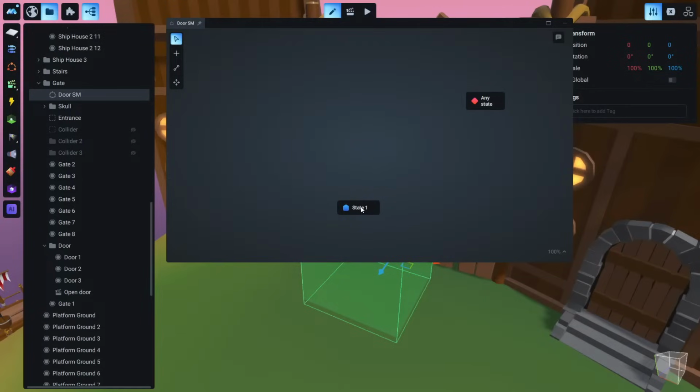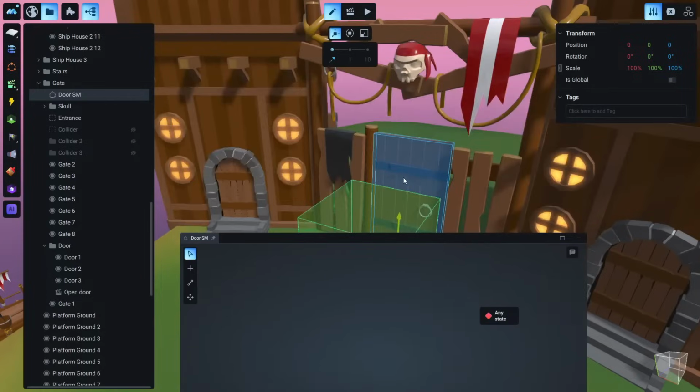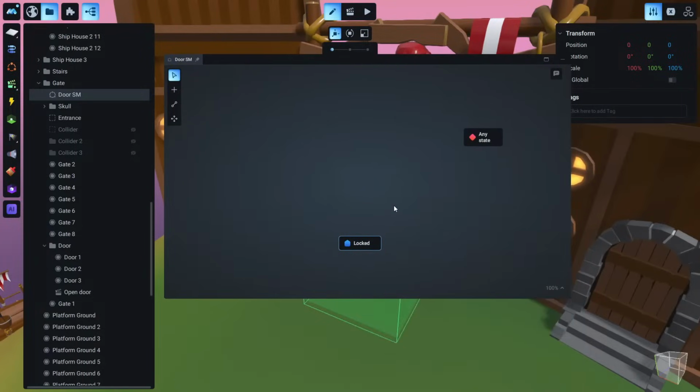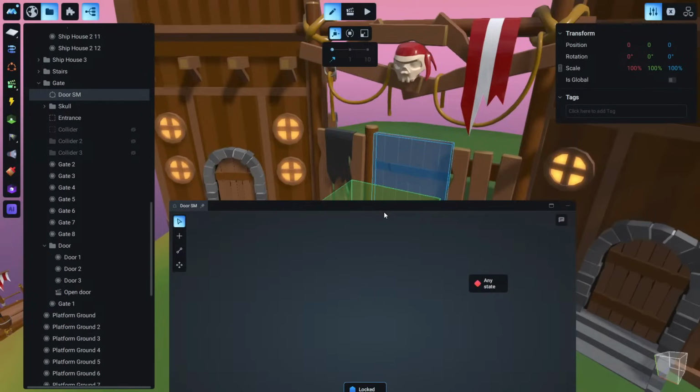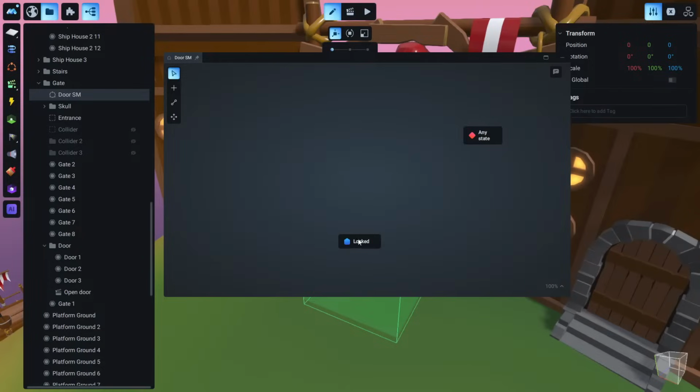So what could this state be? This state is, for example, let's rename it. Names don't matter. Let's name it locked. So this first state is the door is locked. Okay, don't get confused. This is not animations. This is the logic, the states. So this door is locked. When we start the game, this door is locked. So the initial state is locked.